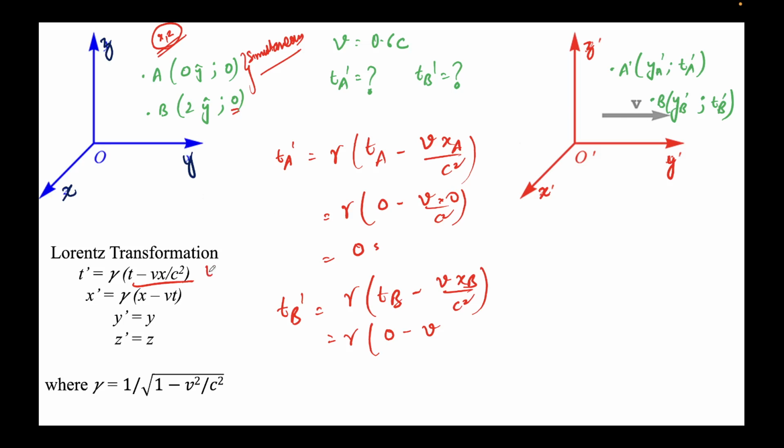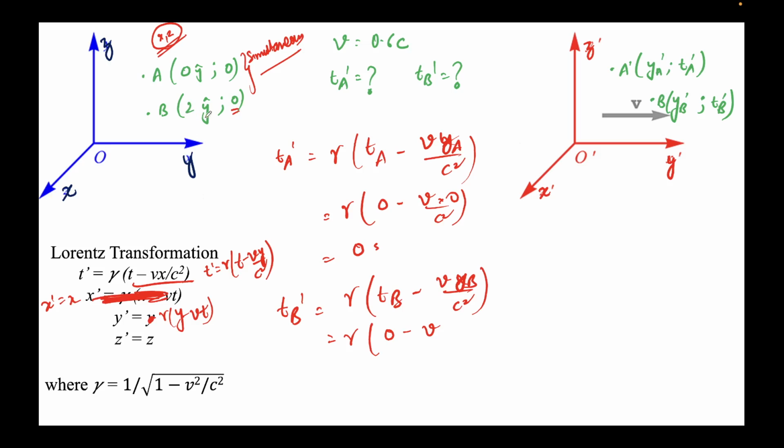So this formula will become T prime equals gamma times (T minus Vy over c square). So this is Ya actually, and this is Yb, and this formula is not correct here. So it will be y prime equal to gamma times (y minus Vt). X prime will be equal to x. So note that x and y simply swap places, so nothing else will change, and everything else remains the same. So Ya was 0 here, 0 y cap.